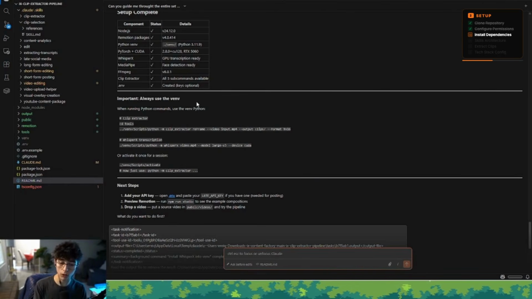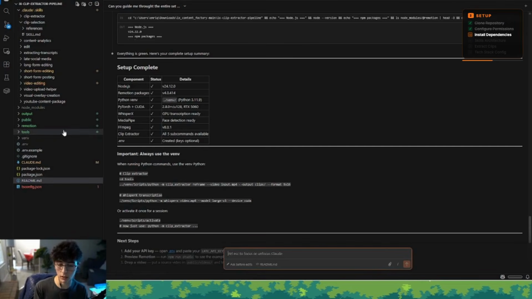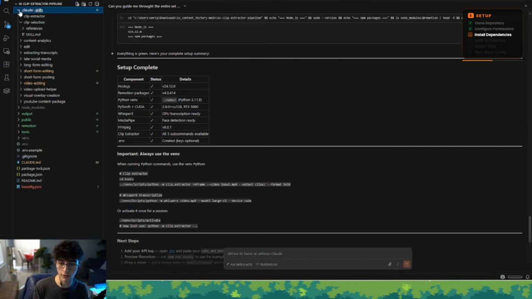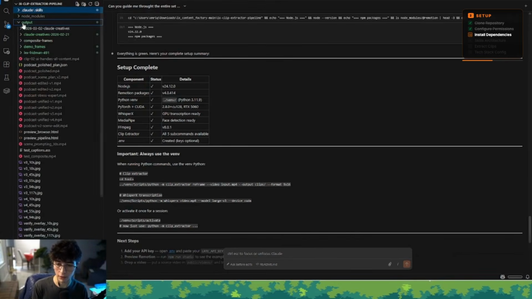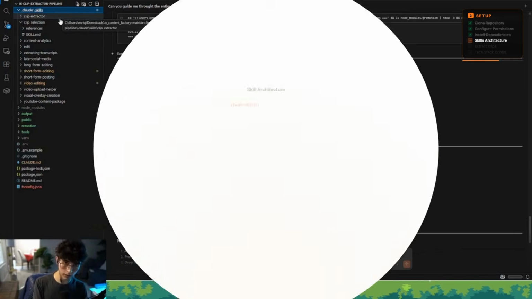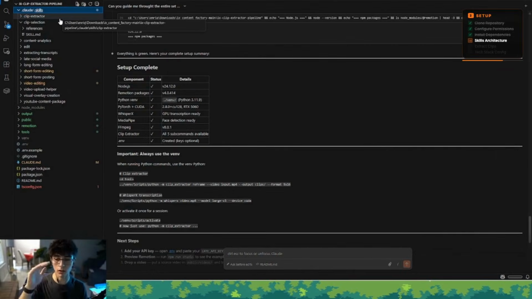Okay. You can also, in this same conversation, ask Claude about the structure of the entire system. As you can see here, we have multiple folders. We have the Claude folder, the output folder, the public folder, the Remotion folder, and the tools folder. Okay, and also the Claude.md and the environment files. So starting with the Claude folder, inside this folder, we have the skills folder. And this is where we are storing all of the skills that I'm giving you in the system.